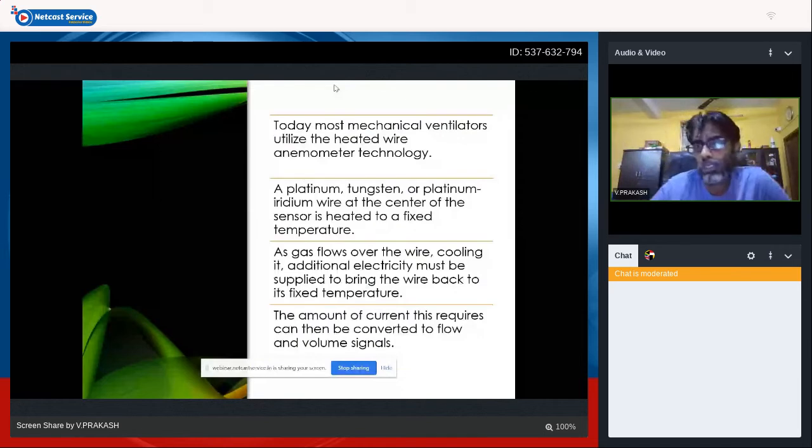So what is this heated wire anemometer technology? There is a platinum, tungsten or platinum iridium wire at the center of the sensor which is heated to a fixed temperature.